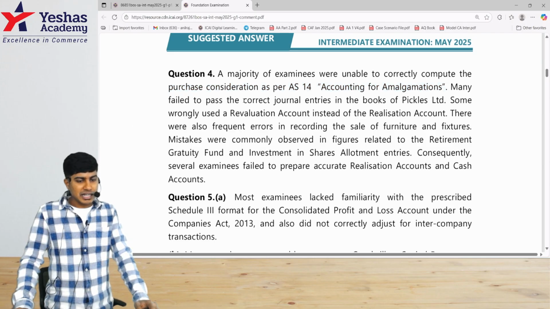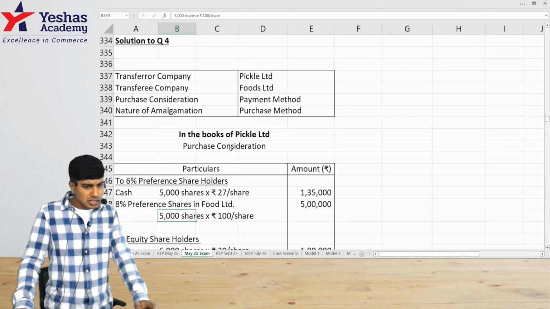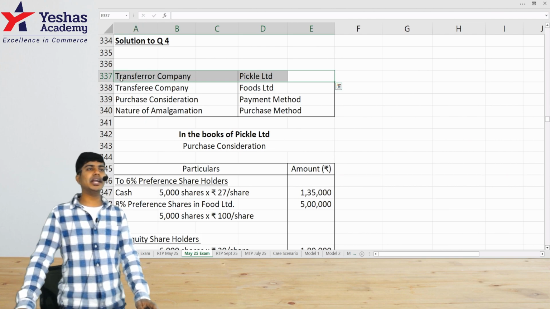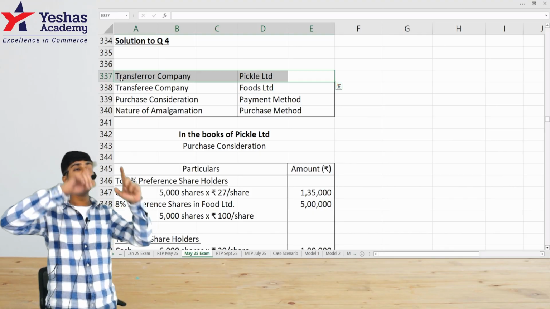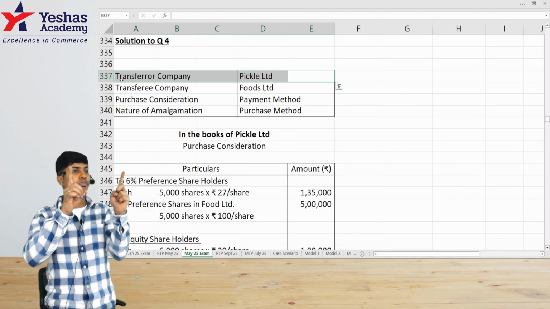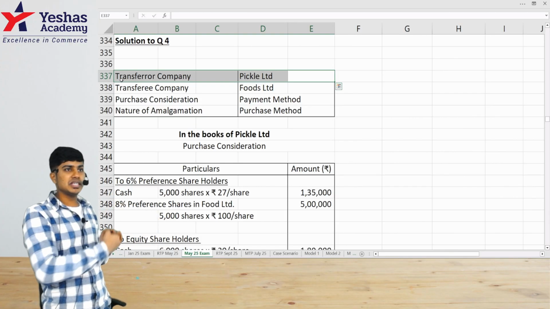Many failed to pass correct journal entries in the books of Pickles Limited. Pickles Limited was the transferor company, the company which is winding up. You had to transfer all the assets to realization, all the liabilities to realization, whether taken over or not, at book value, close the books, give it to the transferee, then take PC from them.